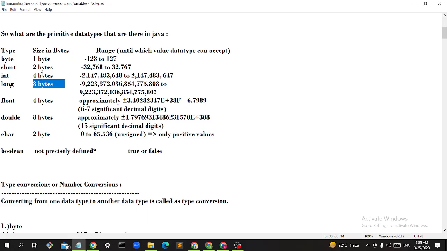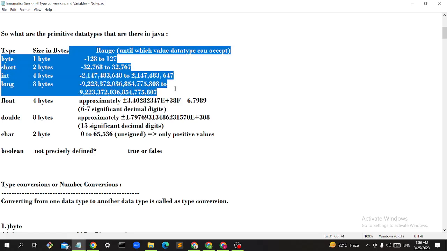Along with that, we usually determine memory in bytes, guys. One byte is 8 bits, right? So we usually determine the memory in bytes. Byte occupies 1 byte, short occupies 2 bytes, int occupies 4 bytes, long occupies 8 bytes. Whereas the ranges are like this.